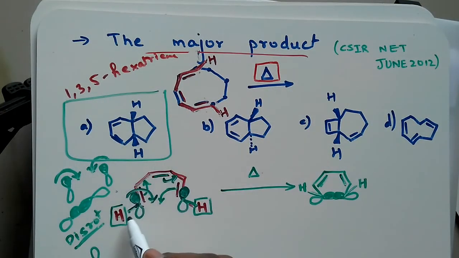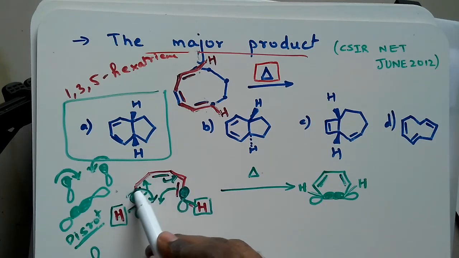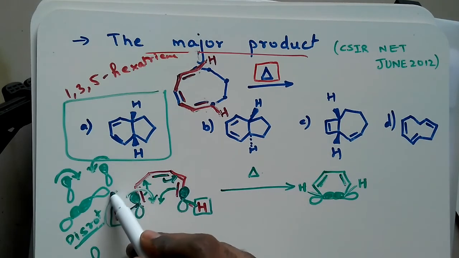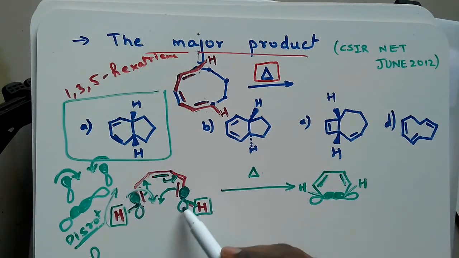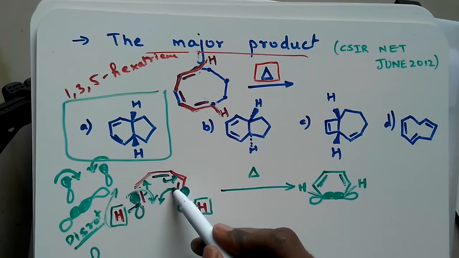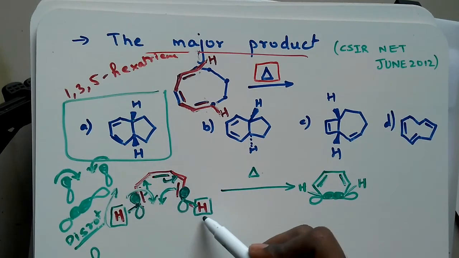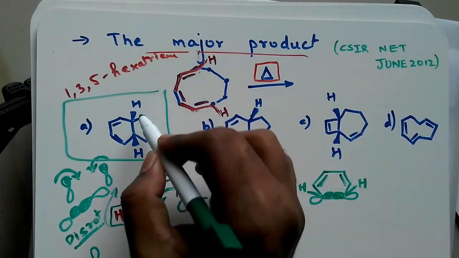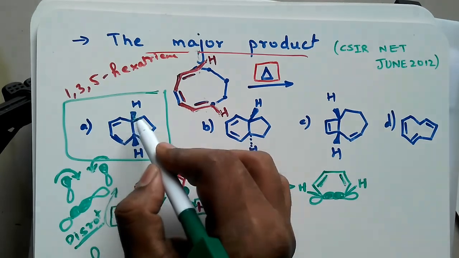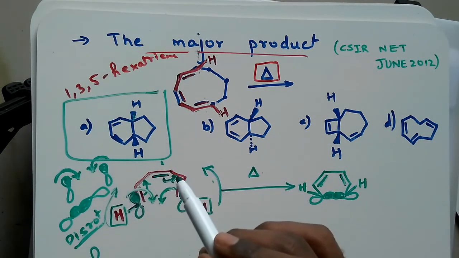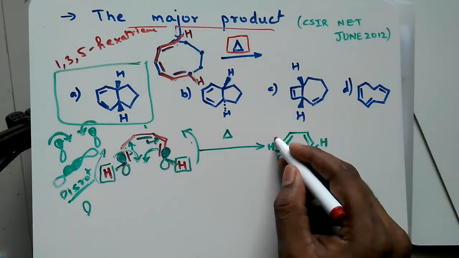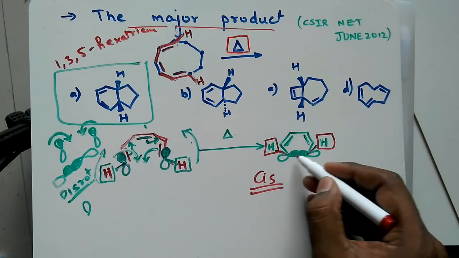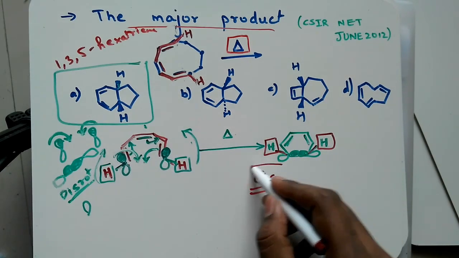Why is this our product? Consider the hydrogen again here. I am rotating it in the clockwise direction, and this hydrogen goes on top. The next one, what happens to this hydrogen? I am rotating it in this way, so this hydrogen will go on top. So again both the hydrogens are on top. So A is the product where it is shown on top. Basically the hydrogens over here will be cis to each other. Either they are on top or they will be down, but they will be cis to each other.